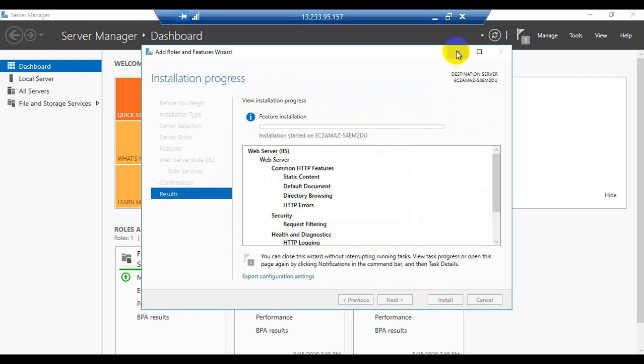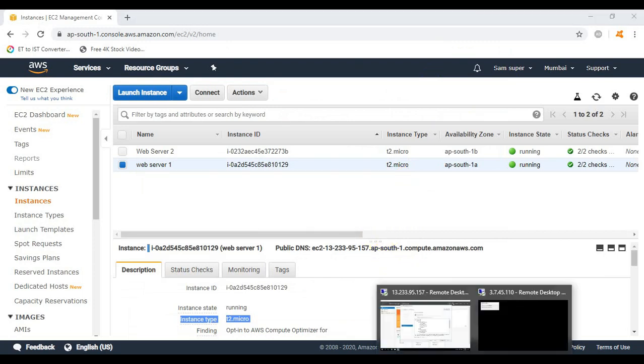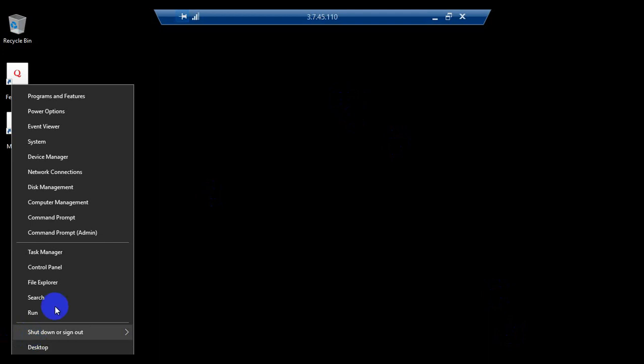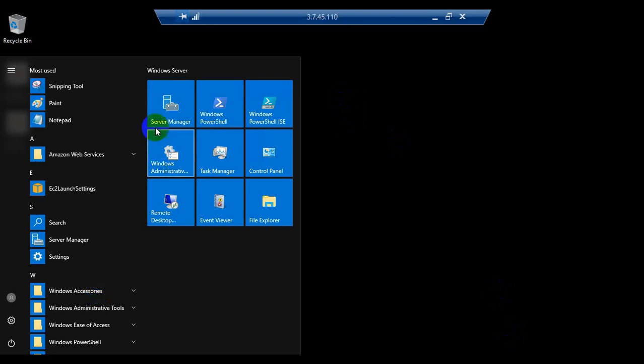So the same sequence of steps we need to perform for the web server 2 EC2 instance also. So let's go to the EC2 instance 2 or the web server 2. So here also we need to go to the server manager. Click on server manager.